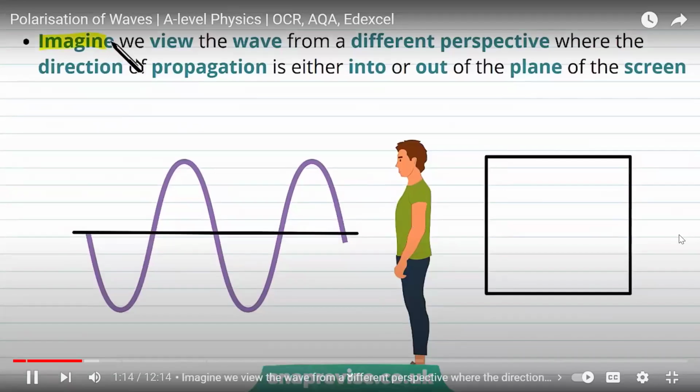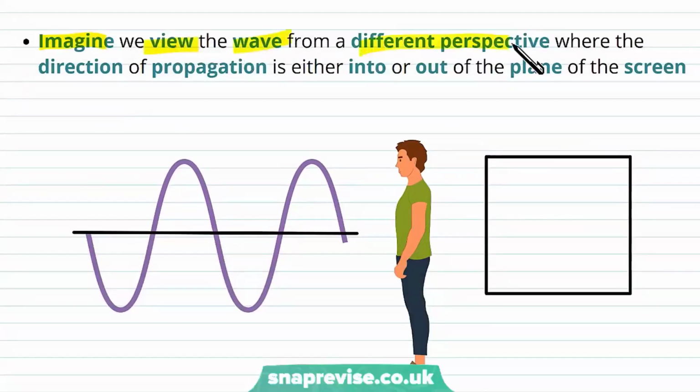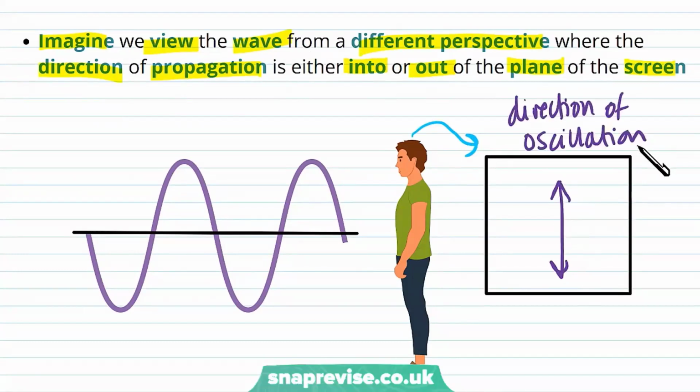But now, imagine we view the wave from a different perspective, where the direction of propagation is either into or out of the plane of the screen. So let's imagine that we're this person here, and this is the angle that we're viewing the wave from. So if we're viewing the wave from this perspective, we can see that the direction of oscillation is going to be up and down like this. From what we can see of the wave, that's what it appears to be. And we know that the direction of propagation is out of the screen, so it's like the wave is coming towards you.